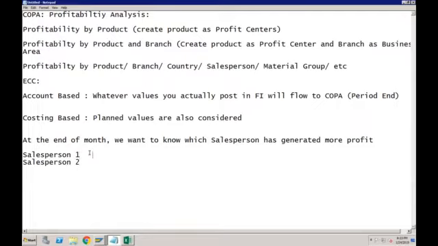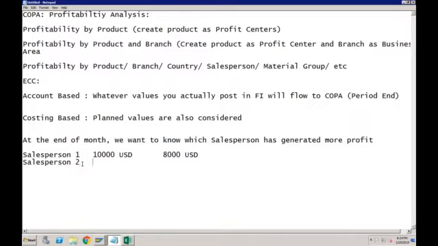Revenue for salesperson 1 in that particular month is, let's say, 10,000 USD, and the cost that he incurred, because we are looking for the profit, just remember the total cost incurred by salesperson 1 was 8,000 USD.